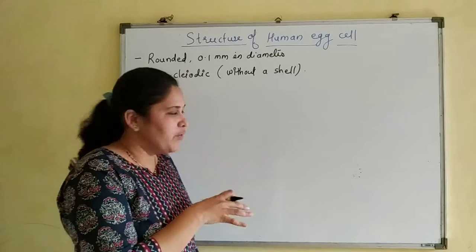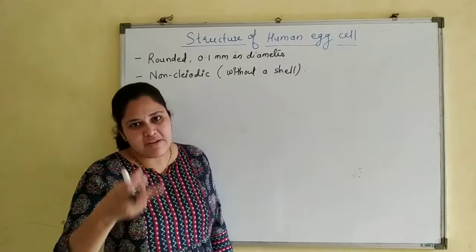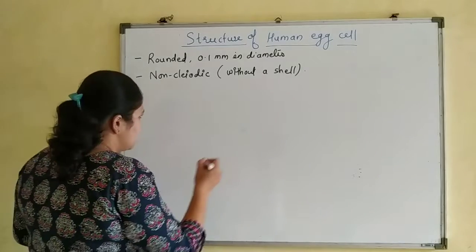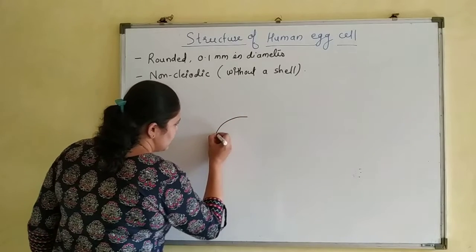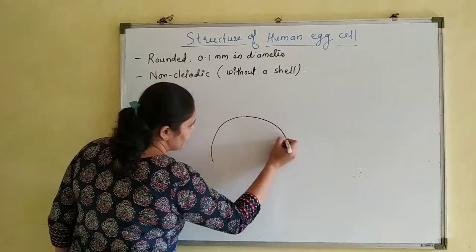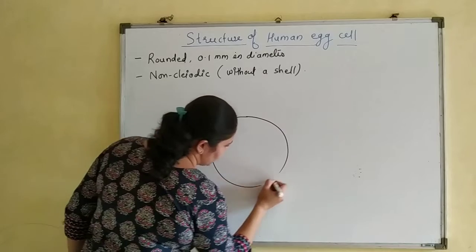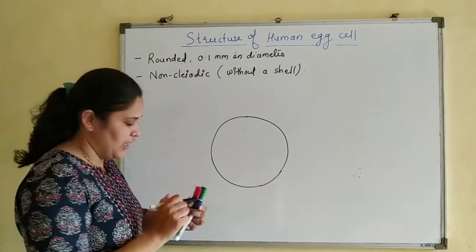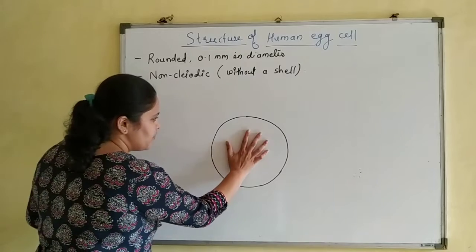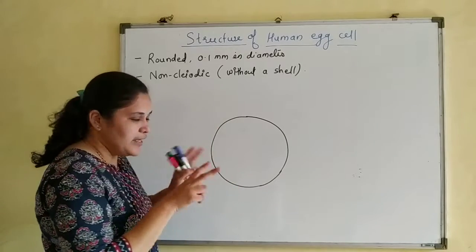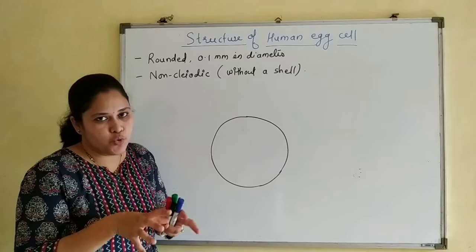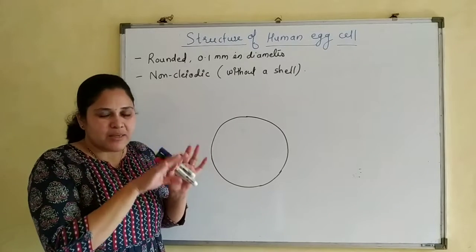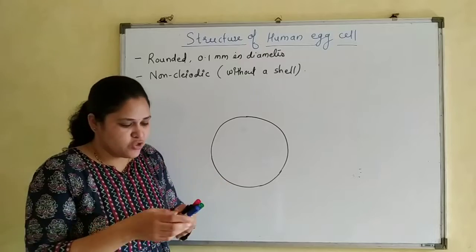Now we will draw the structure of the ovum and see what the parts are. As we discussed, it is rounded, about 0.1 millimeter in diameter. The cytoplasm of the ovum is divisible into two zones. These two zones are not distinct; there is no separate margin to separate the two layers.